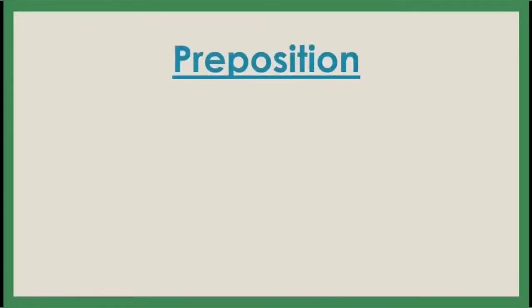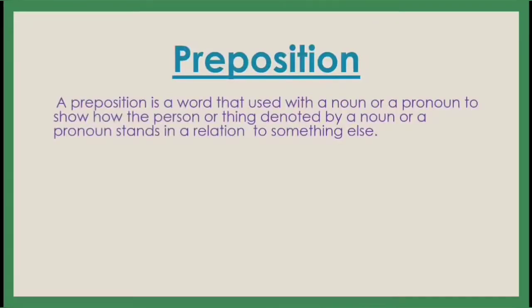Our next one is preposition. Now what is preposition? A preposition is a word that is used with a noun or a pronoun to show how the person or thing denoted by a noun or a pronoun stands in relation to something else.